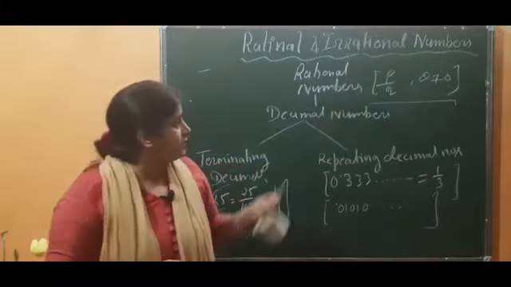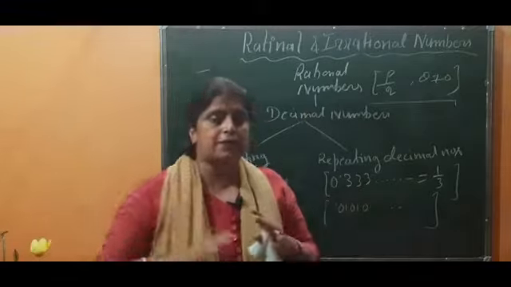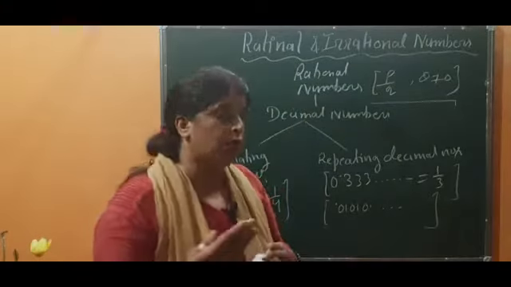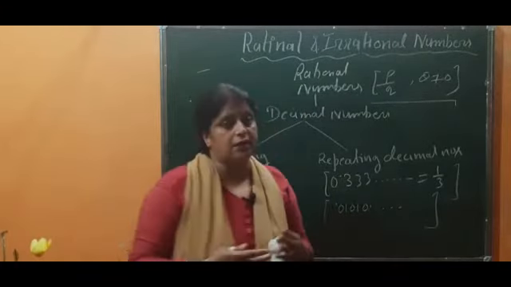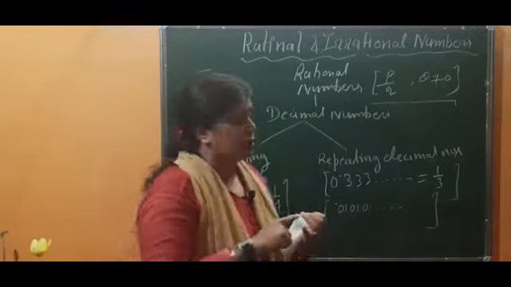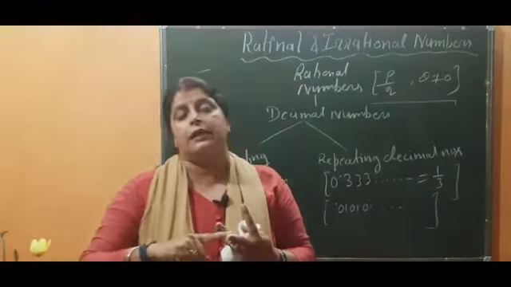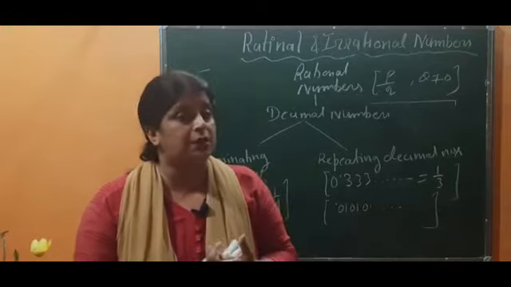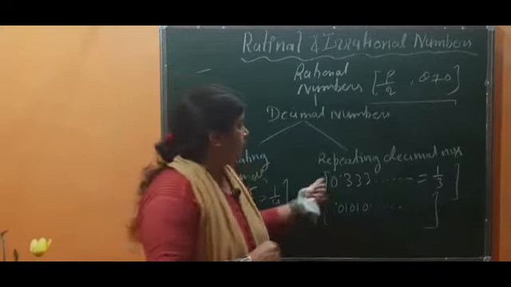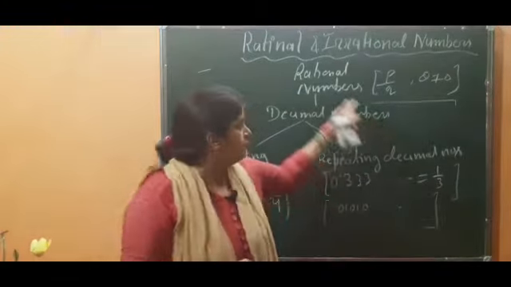Which are the numbers which come inside the rational numbers? Any number which can be written in the form of p by q comes inside the rational numbers. So natural numbers, whole numbers, integers, decimal numbers. Which decimal numbers? Terminating as well as repeating decimal numbers come inside the rational numbers.